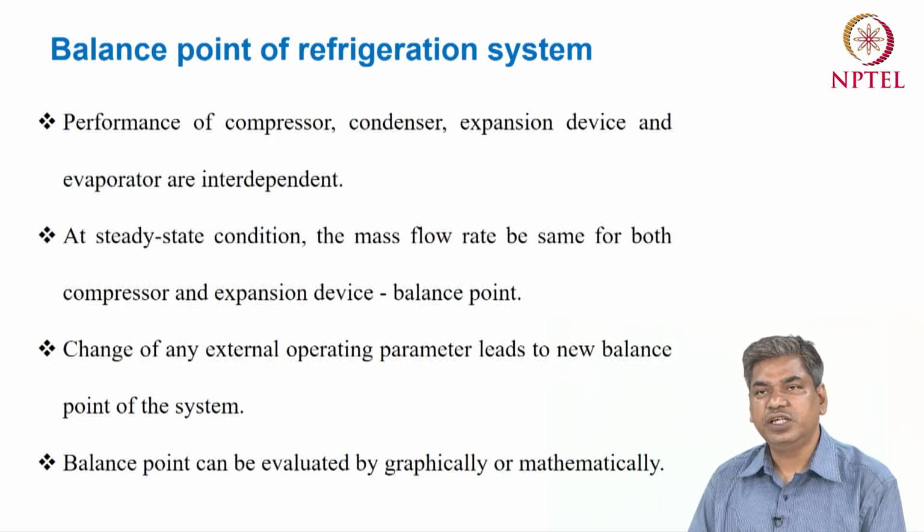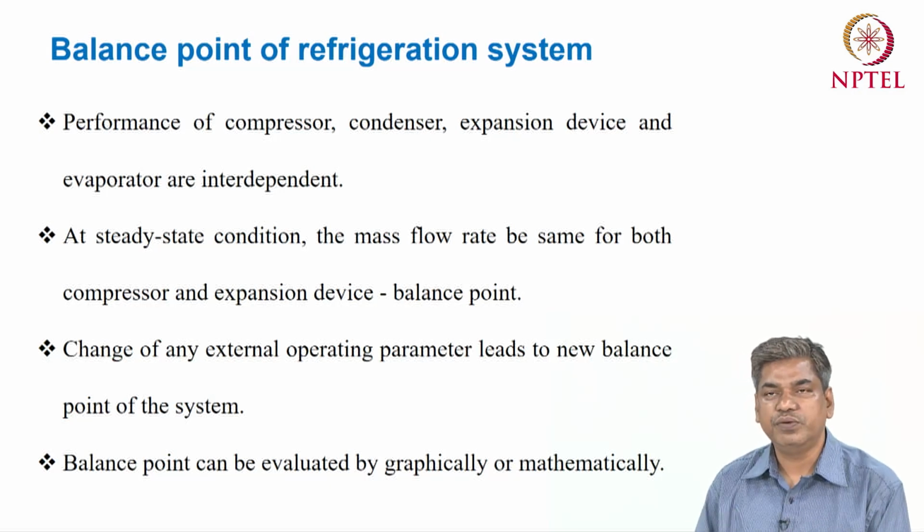So at the balance condition we get the same mass flow rate in both the compressor and expansion device. Now if you change any external parameter or maybe an internal parameter, then you will see that the conditions for all the components will change, because all the components are interdependent.